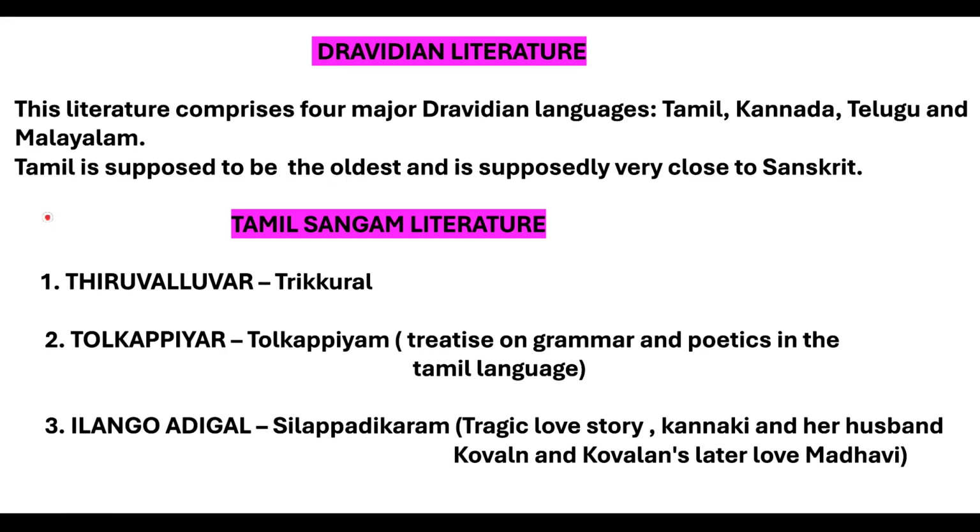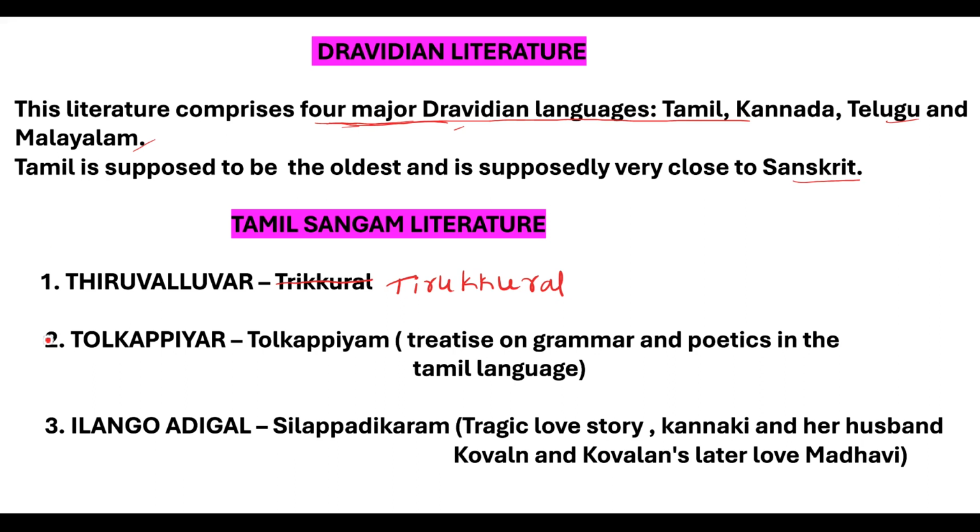Now we are talking about Dravidian literature. This literature comprises 4 major Dravidian languages, which are Tamil, Kannada, Telugu and Malayalam. Tamil is supposed to be the oldest and is supposedly very close to Sanskrit. This first line is very important because SSC CHSL 2024 asked which is not a Dravidian language. So this is very important.